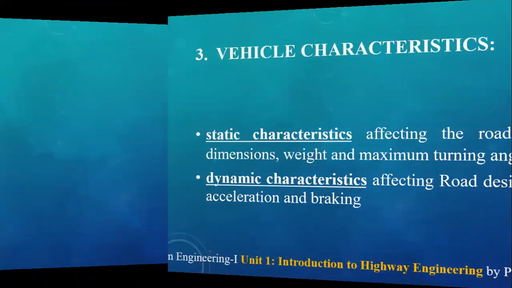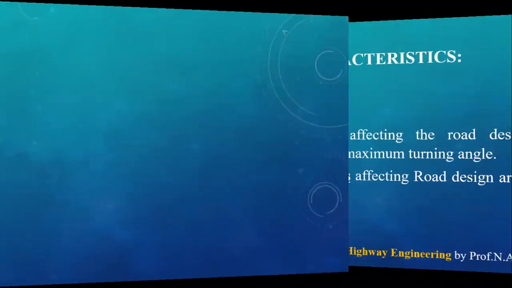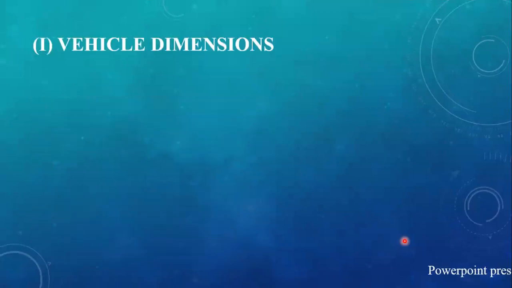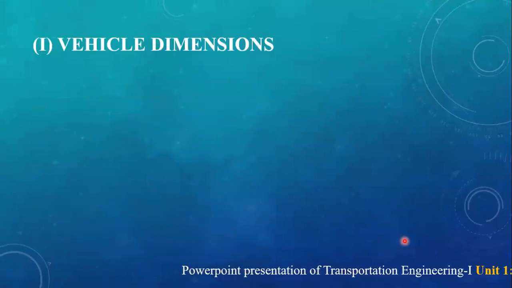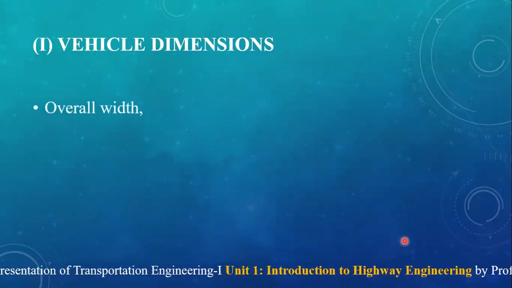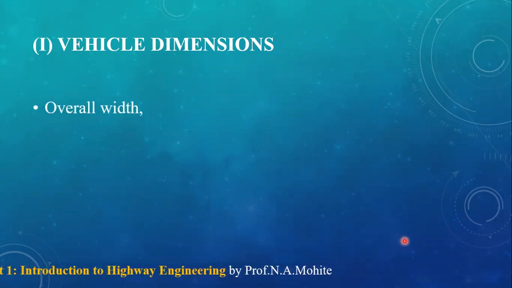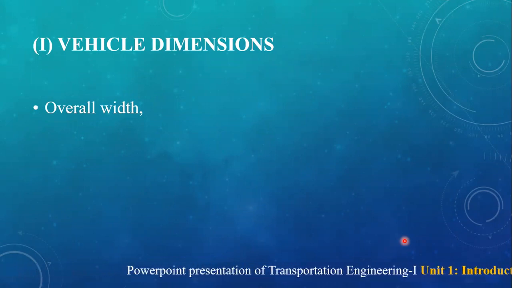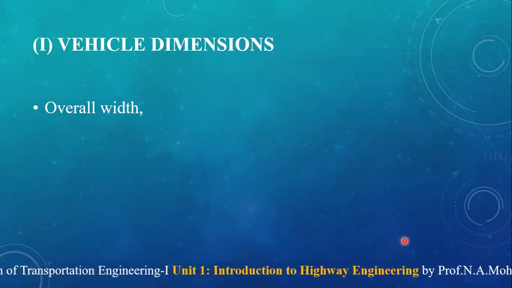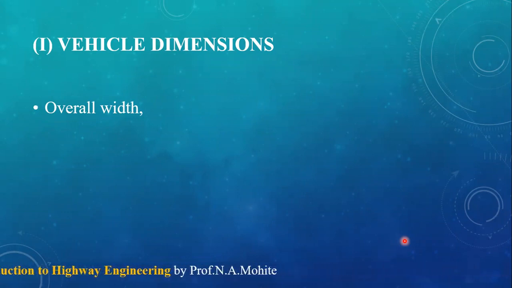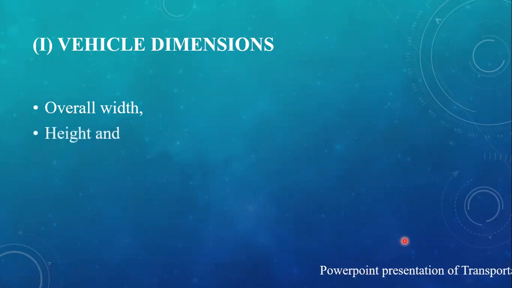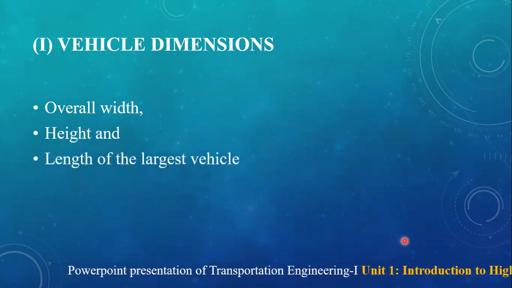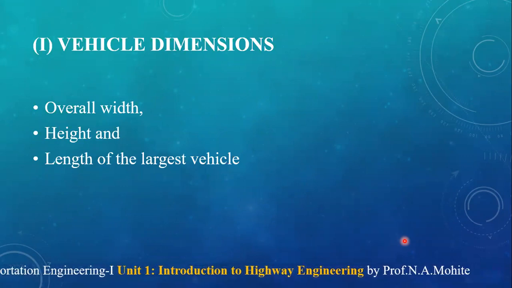We'll see them one by one, starting with vehicle dimensions. The dimensions mainly considered are the overall width, height and length of the largest vehicle. Whenever you design a particular road, you should consider the largest dimensions. So width, height and length of the largest vehicle are the main dimensions which should be considered.